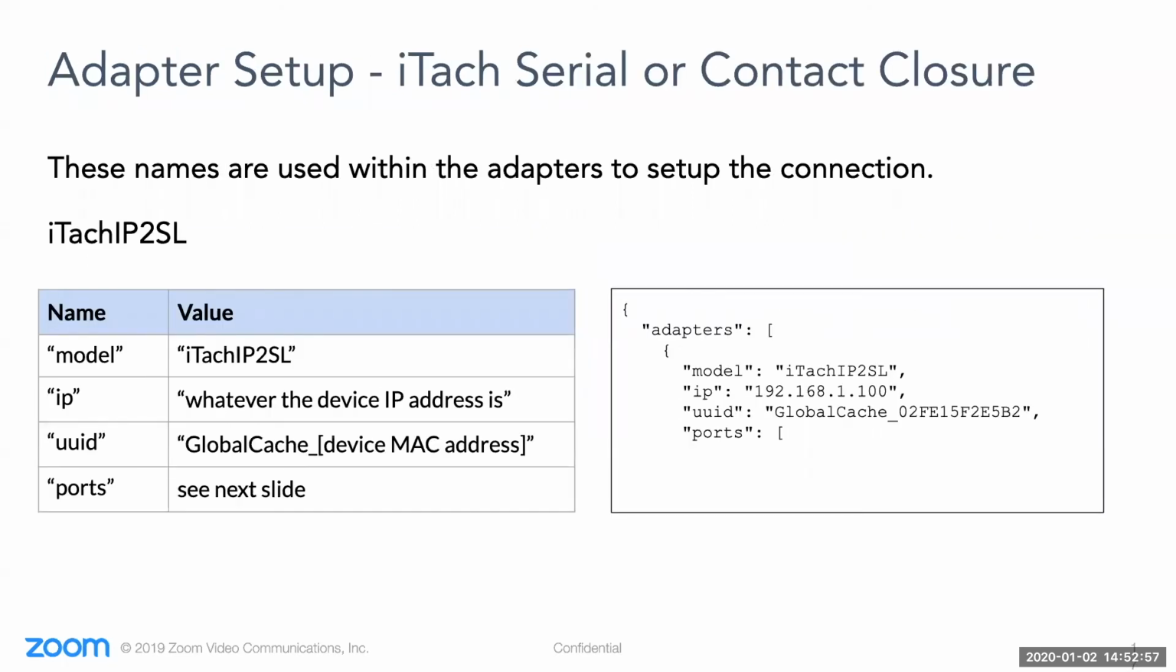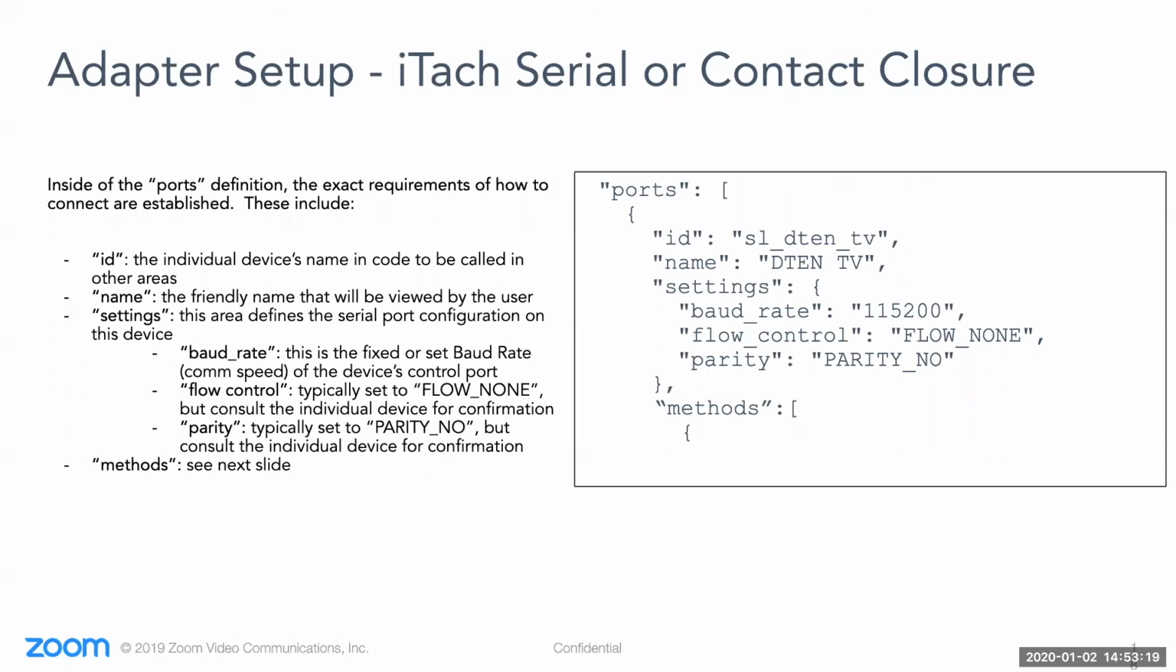After we set up the model, we need additional information. In the case of the iTAC IP2SL, for example, we'll need the IP address, an optional UUID, and we also need to define ports, or the specifics of that control connection. The ports show exactly how that connection needs to be set up to communicate. We're looking for an ID, or programming reference name, the name, which is the user interface name of the device, settings, in this case setting up the serial connection.